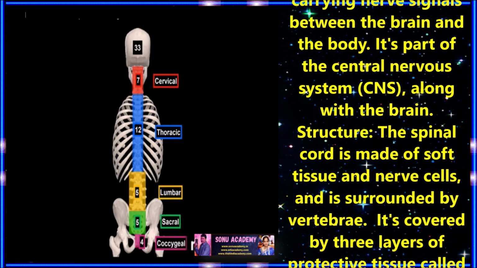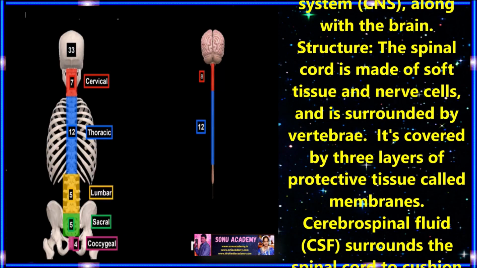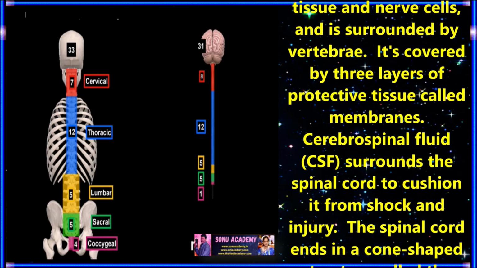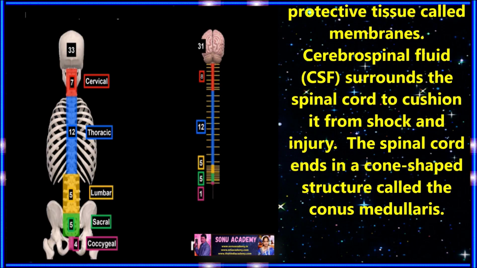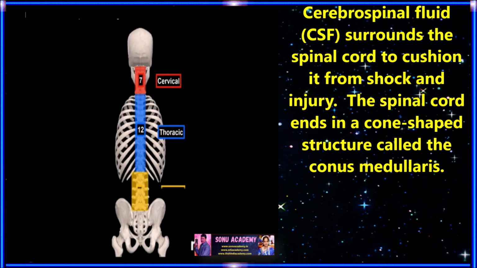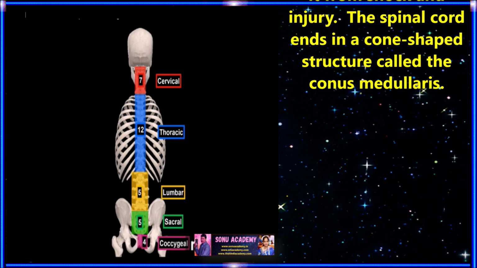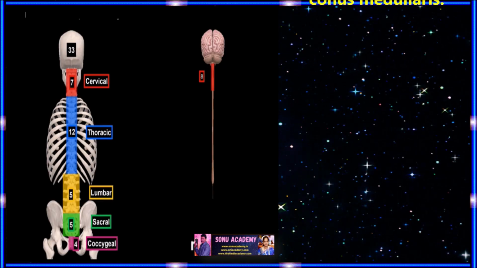Children, let us discuss the structure of the spinal cord. The spinal cord is made up of soft tissue and nerve cells, and it is surrounded by vertebrae. It's covered by 3 layers of protective tissue called membranes. Cerebrospinal fluid surrounds the spinal cord to cushion it from shock and injury. The spinal cord ends in a cone-shaped structure called the conus medullaris.